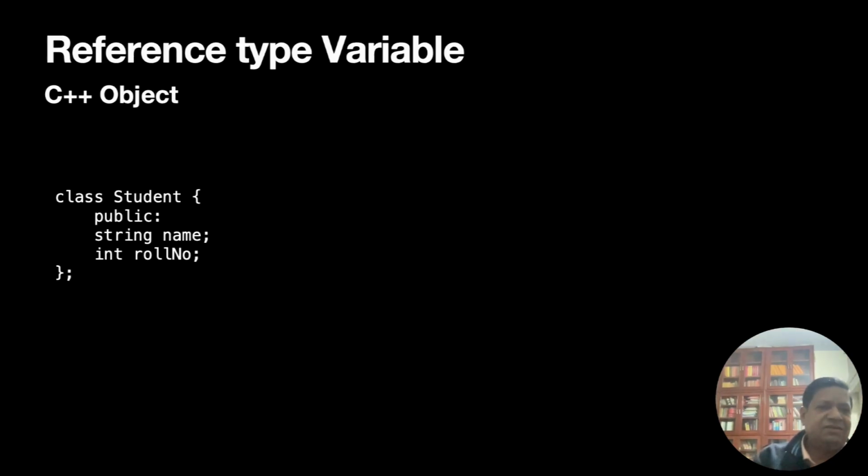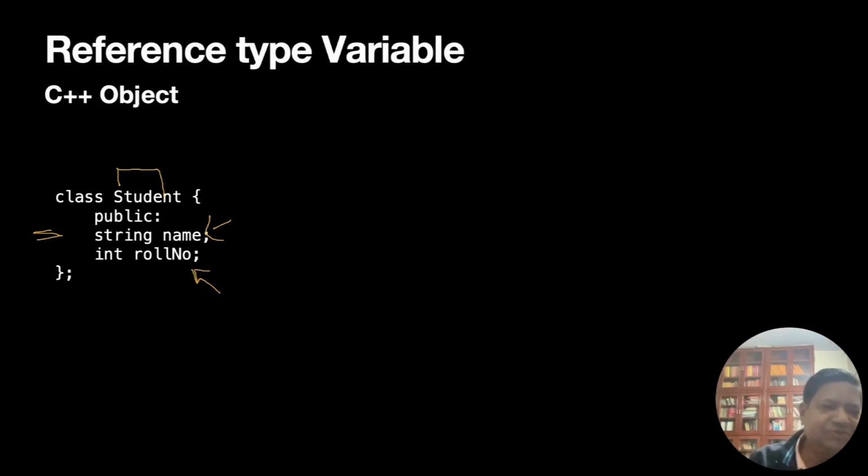Let's look at a slightly more detailed view of reference type variables. In Python, as I said, things are reference type. So I'm going to look at a C++ object. This is an example of a C++ object: class student.